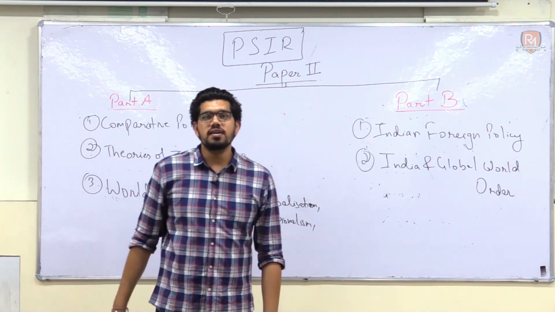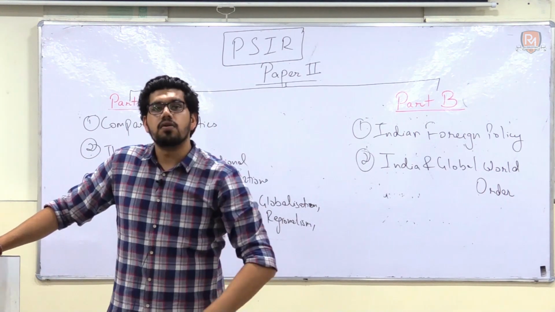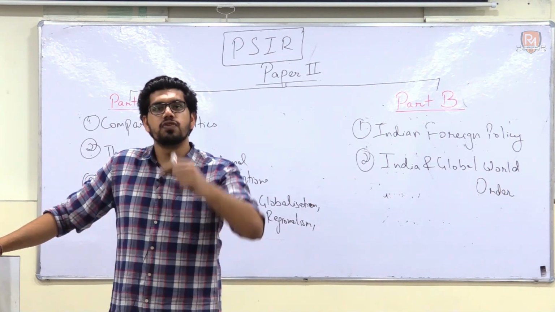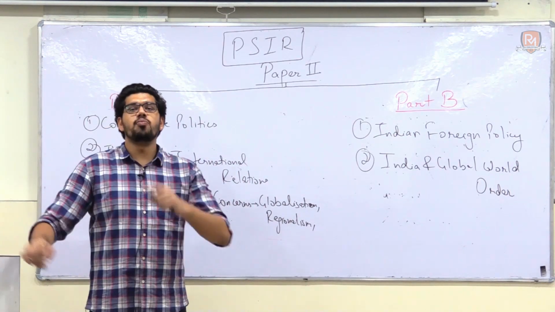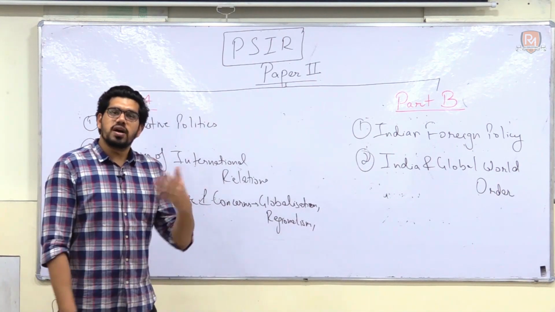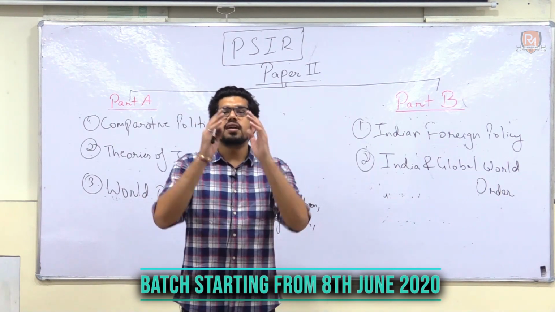Along with that, I gave them commentaries in the printed material on topical issues by C. Raja Mohan, Harsh V. Pant, Dr. Shashi Tharoor and many other thinkers, which can help you get maximum marks in your optional subject, right?